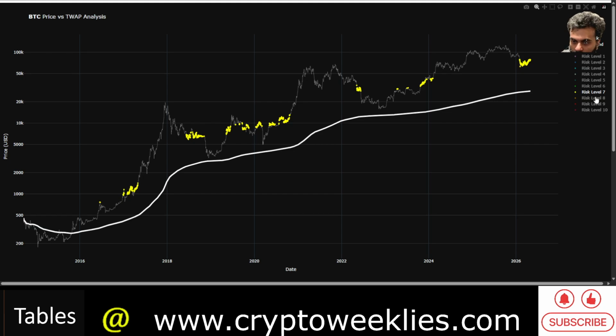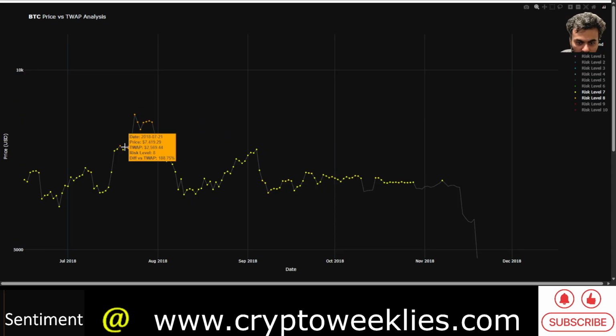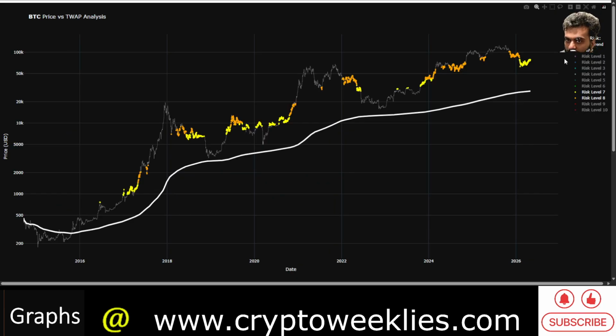Again, for context, in 2018 the price did temporarily leave risk level 7 and enter risk level 8 for about 14 days, not continuously, where the price stayed in risk level 8, then came back and cooled off in risk level 7. That might also be something Bitcoin might do temporarily in May or June, and then come back in risk level 7.